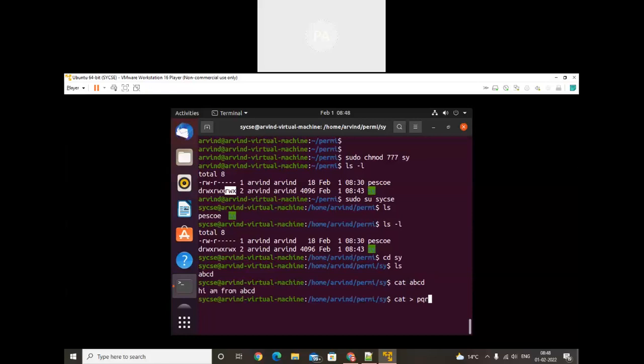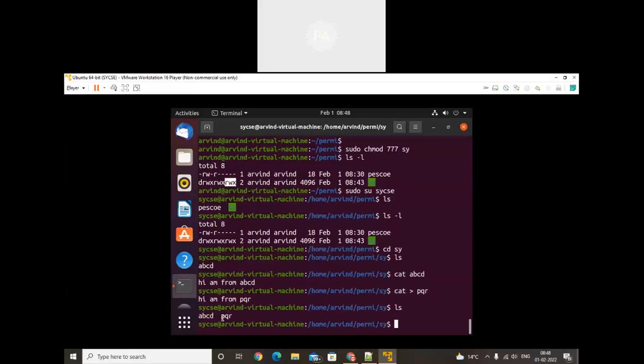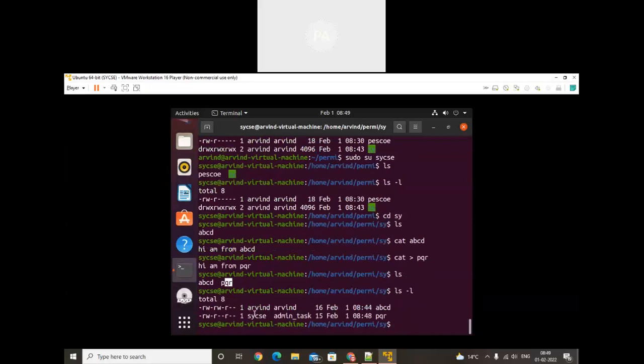Earlier it showed the option, which option was shown? Permission denied. But see, I am... Check with ls. See, the pqr file is available, that means the other user has permission to access that folder. Here we can do the write operations also. When I use ls -l, the owner was changed. See, the owner was sycse and the group owner will be the admin task.